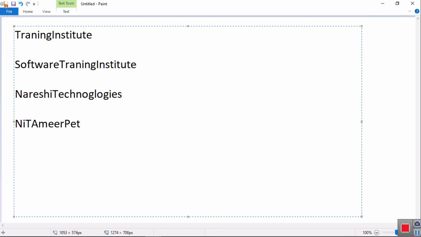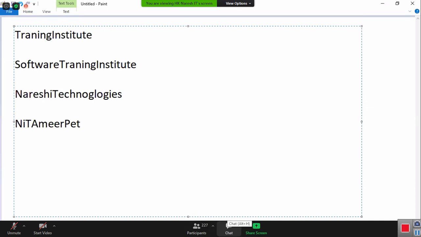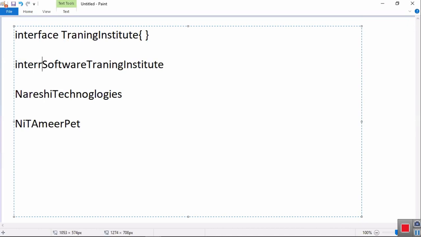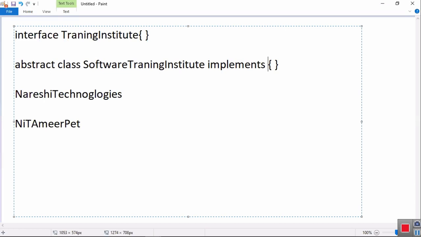Okay, tell me, how can I represent this? Training institute is what? Interface. This is an object declaring all operations. You are to train some subject. Which subject do you want to train? There are so many training institutes. It is a software training institute. Because you are confusing, I'm hiding extends and using implements. Implements training institute.